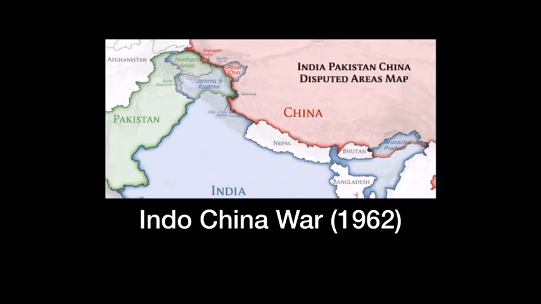Now China claims that the area south of Aksai Chin and the McMahon Line, which is Arunachal Pradesh, both are marked on the map which you can see on your screen. So the tensions between India and China because of this border dispute led to war in 1962.